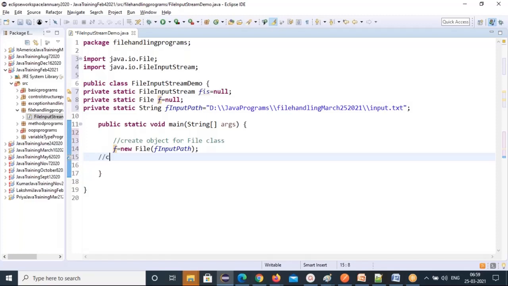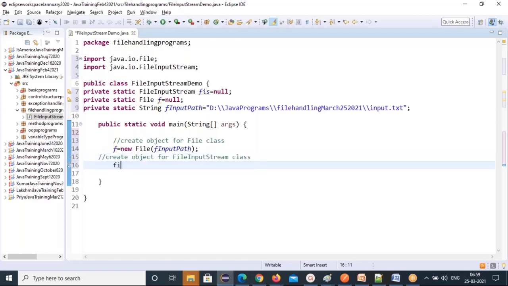Now I'll create an object for the FileInputStream class. Now fis only you have to use. You already declared it here. FileInputStream fis you already declared. Now it is a global variable. fis equal to new FileInputStream, and the file f you have to pass. This file reference variable you have to pass here.